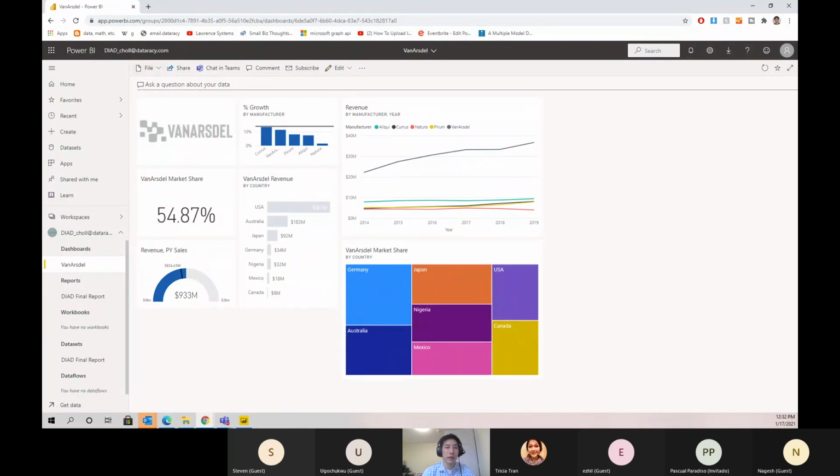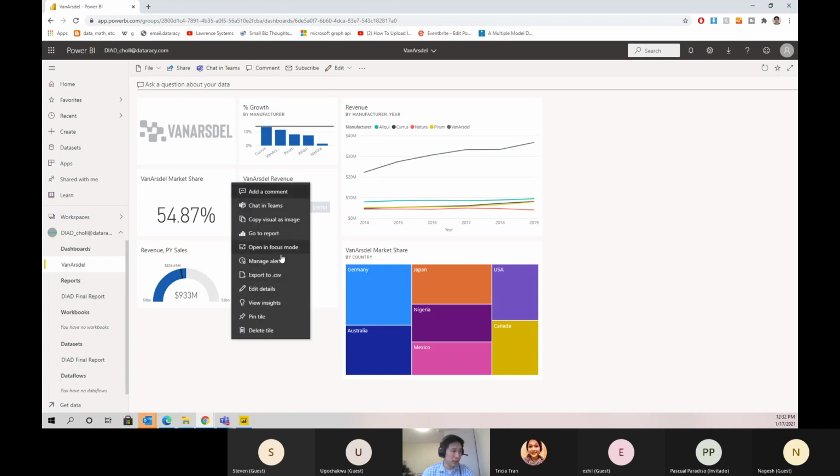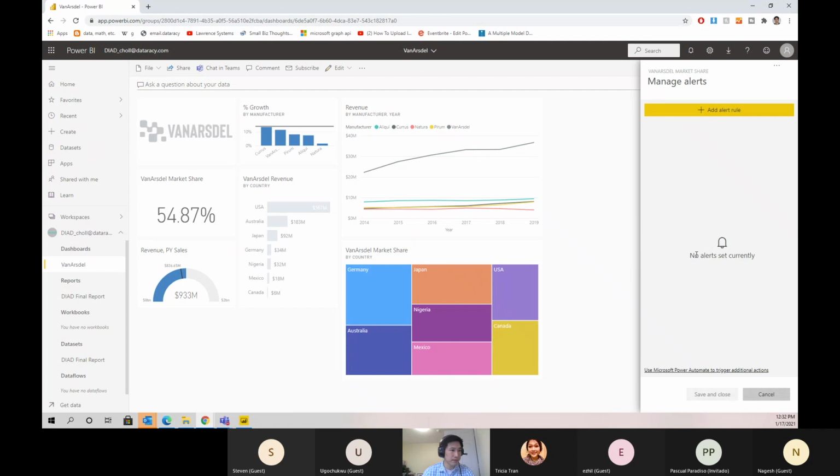We want to be notified when Van Arsdale's market share goes above or below a threshold. We can set up alerts to achieve this. Hover over the Van Arsdale market share tile. Click on the ellipses and then click on Manage Alerts. Then let's click the Add Alert rule.